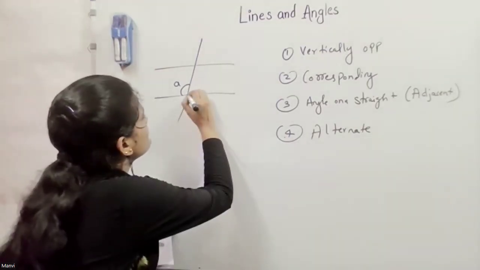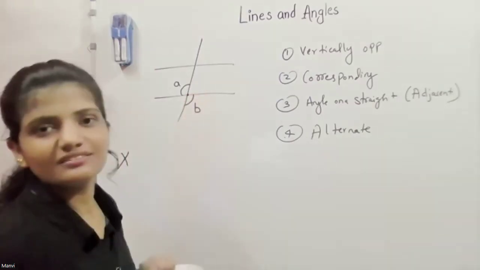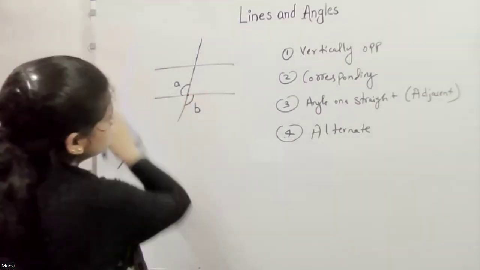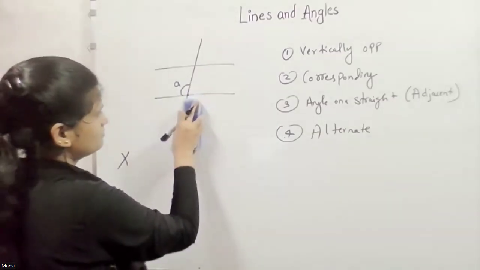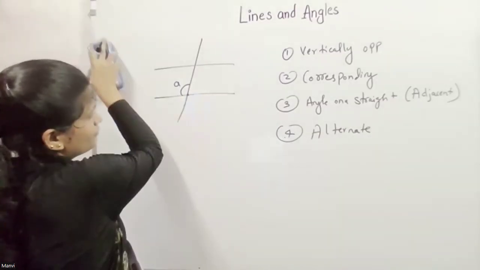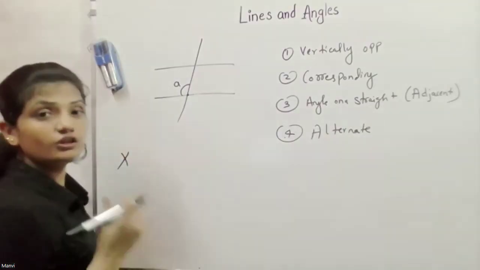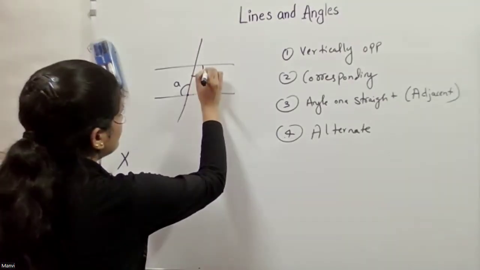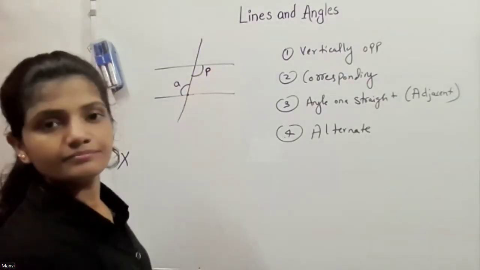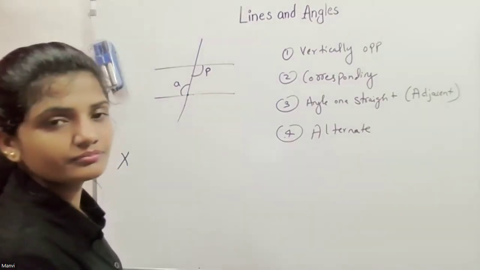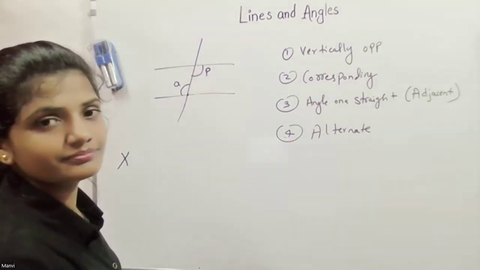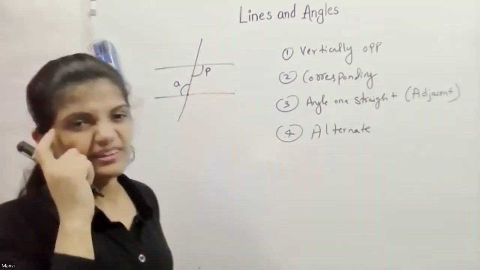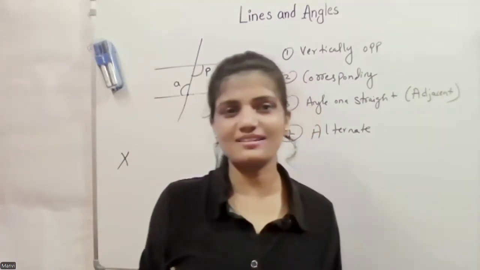This is the vertex, and these are opposite to each other, vertically opposite. Is it equal to one? No, not always one. It may vary. We need to find the value of one first, then only will we be able to find the other. What about this? Angle P and angle A. Alternate. I think you need to remember first, then you will be able to answer all these types of questions.